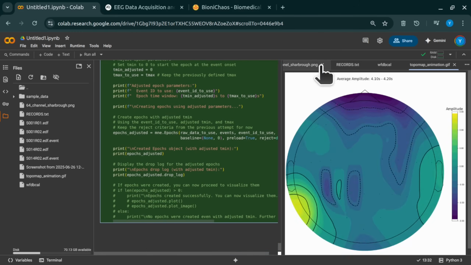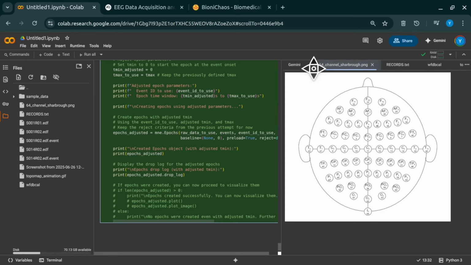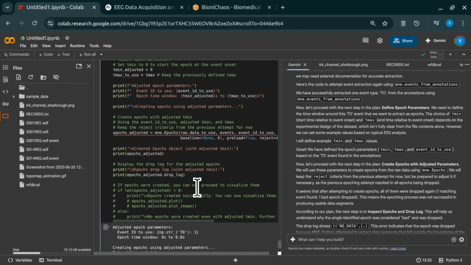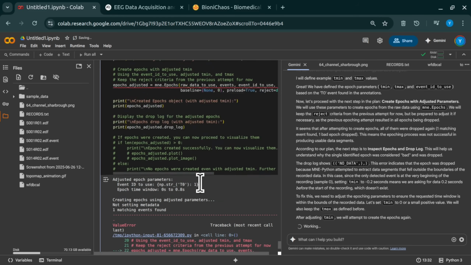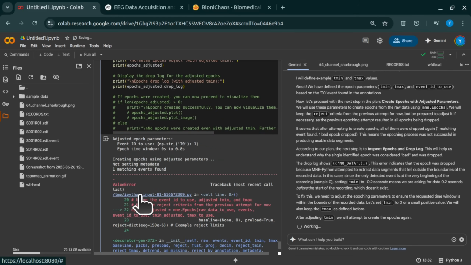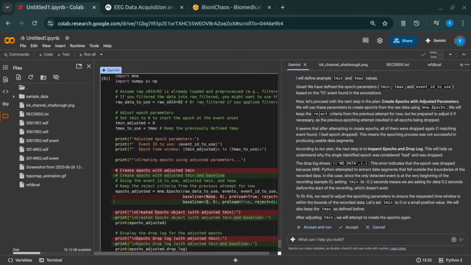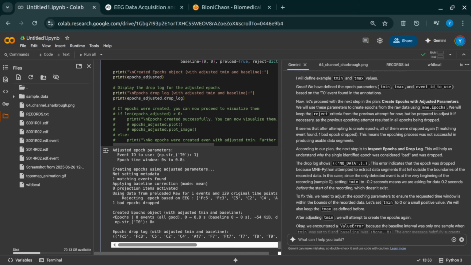That sounds amazing. And you mentioned you had an image, 64_channel_montage.png, which shows where all 64 electrodes are placed on the scalp. How do you go from just seeing those lines to actually mapping the activity onto a head shape like that? Yeah, that image is an electrode placement map. It's crucial because it tells us where each squiggly line is coming from on the scalp. Now, directly overlaying our plot onto that specific PNG image, that's technically complex and not really a standard scientific visualization. Okay, so not drag and drop. No, not quite. But MNE-Python offers much more powerful built-in visualizations that are directly related to electrode placement.